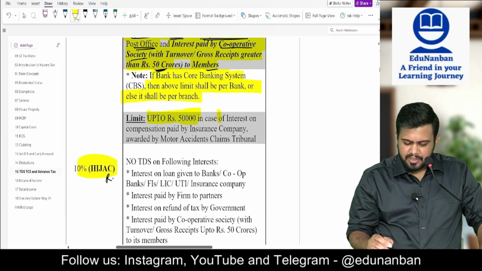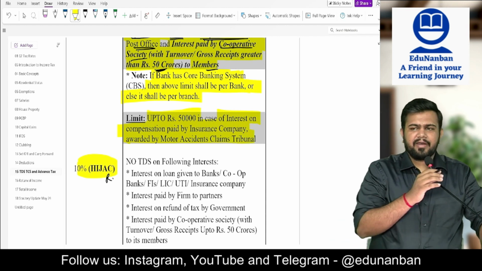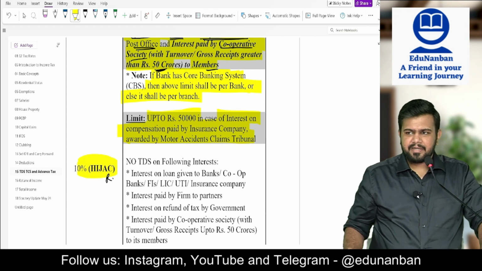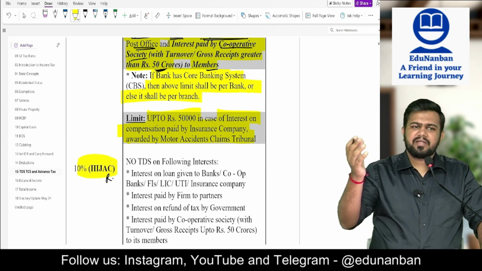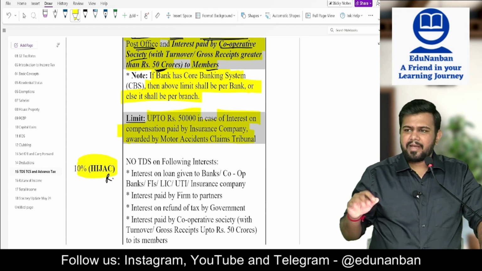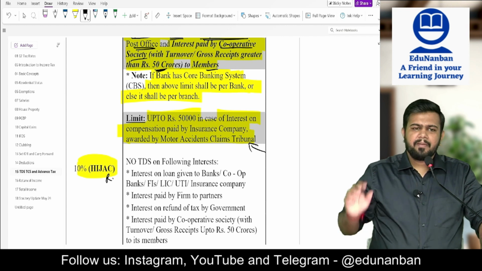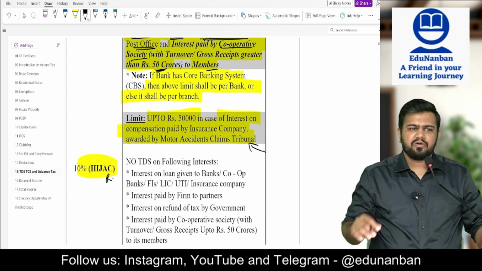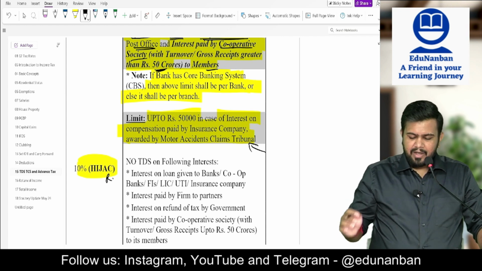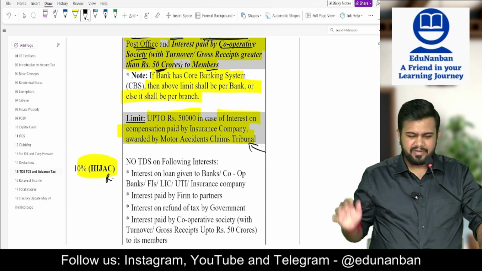Up to 50,000 in case of interest on compensation paid by insurance company by motor accidents claim tribunal. So for example, I met with a motor accident and because of the motor accident I am claiming insurance. That insurance company has denied me the insurance. So I go to the motor accident claim tribunal to fight against the insurance company. The tribunal is asking the insurance company to pay me compensation also, to pay me interest also. Then on this interest, if it is up to 50,000, no need to deduct TDS. Very special point.